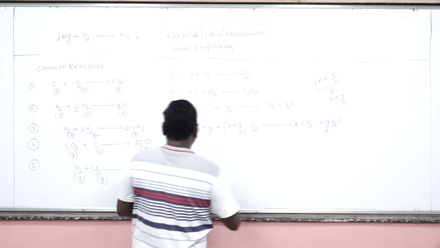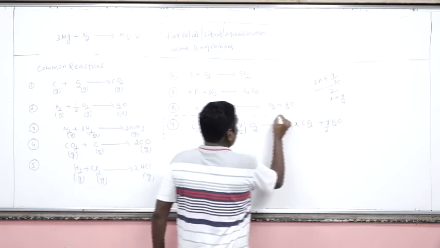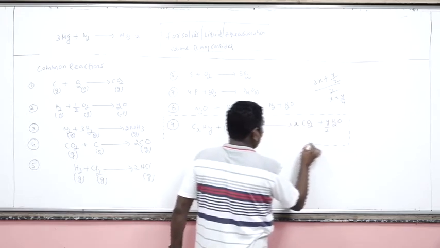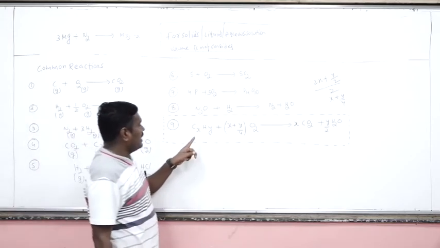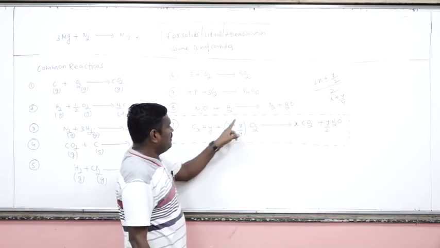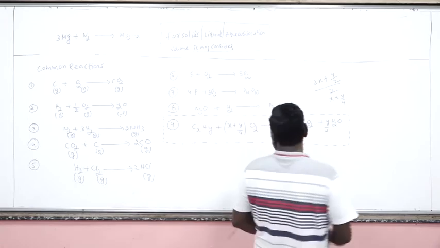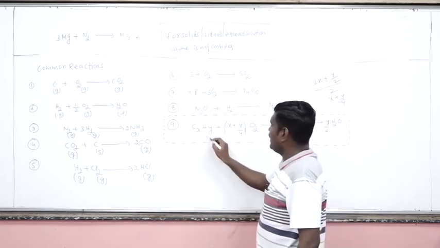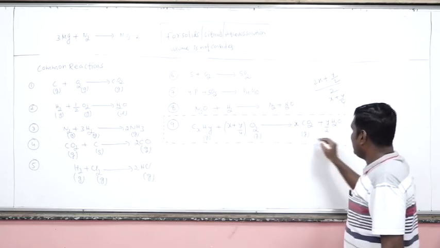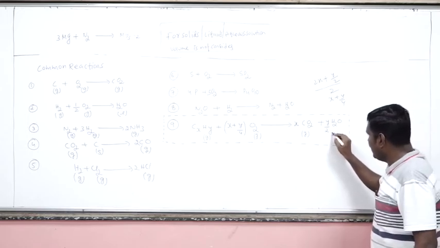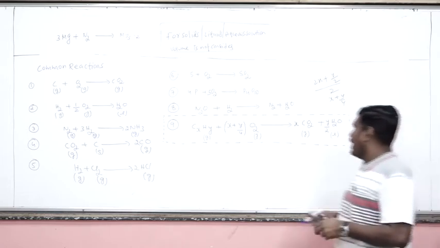This is very important. Everybody should know this reaction because this is a key reaction during the eudiometry calculations. That is the combustion of a hydrocarbon. Combustion of a hydrocarbon CxHy plus (x plus y by 4) O2 gives xCO2 plus y by 2 H2O. It will be very easy. Generally the hydrocarbon is in gaseous state, oxygen gaseous, carbon dioxide gaseous. Remember, after cooling the eudiometer tube to room temperature, water condenses to give what? Liquid. Okay.